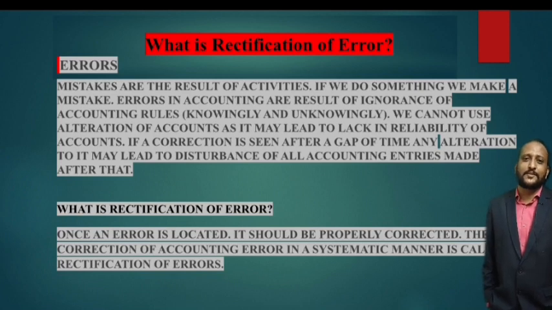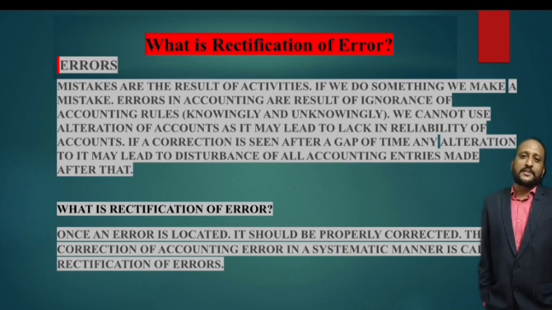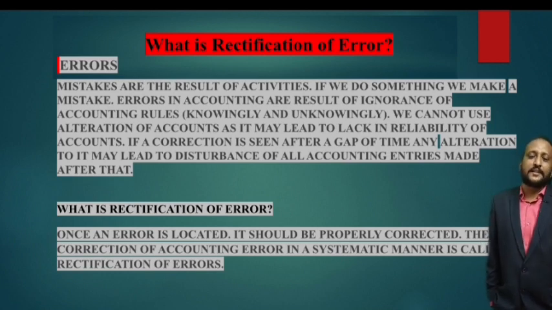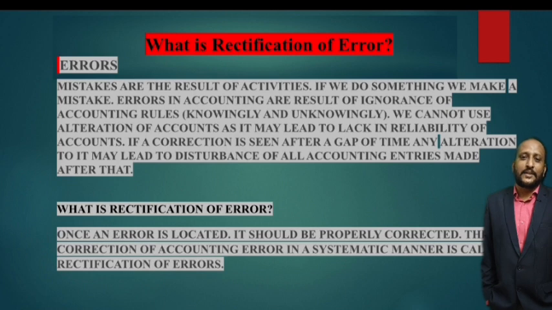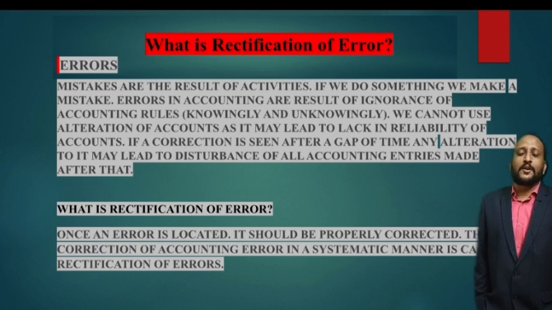So you can't disturb the accounting cycle. Errors are often a result of ignorance on the part of the accountant or the trader or the businessman, unknowingly or knowingly, because of not following some accounting rules and principles.